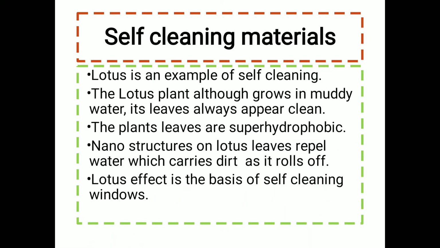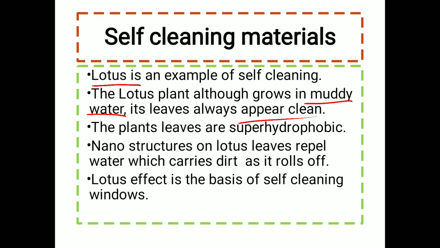Nanomaterial is also used as self-cleaning material. Now see how it is used. The lotus is an example of self-cleaning. The botanical name for the lotus is Nelumbo nucifera. The lotus plant grows in muddy water, but its leaves always appear to be clean.